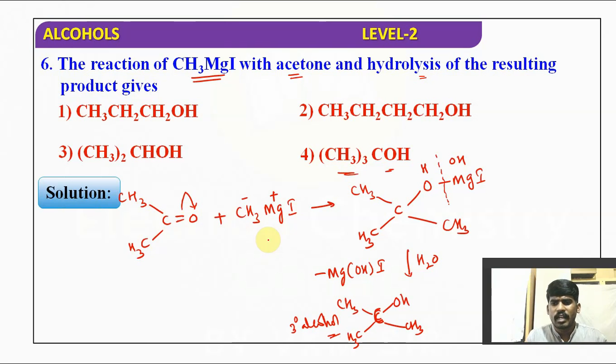Acetone always gives secondary alcohol, sorry, tertiary alcohol. Aldehyde gives secondary alcohol, except formaldehyde. Formaldehyde gives primary alcohol. These reactions we discussed under preparation of alcohols. Before solving questions, you have to revise the theory. Once you revise the theory, it will be very easy when I am explaining it, or else definitely you will face difficulty.